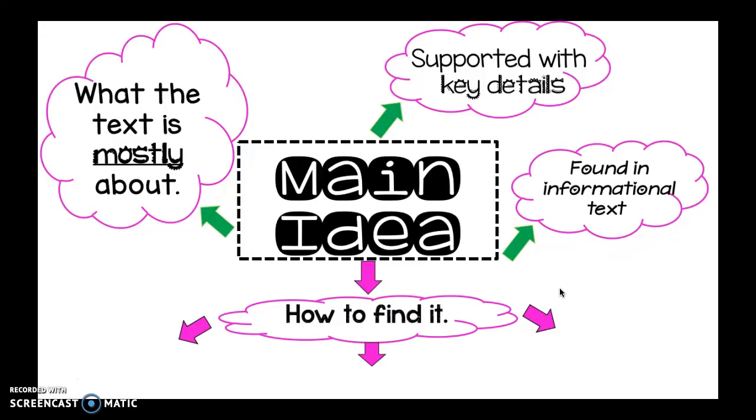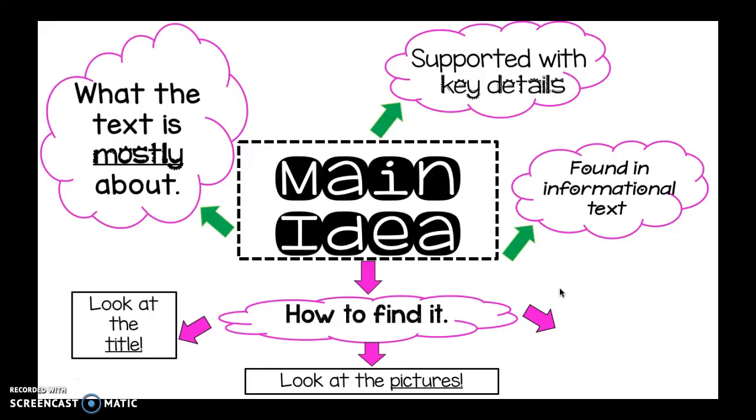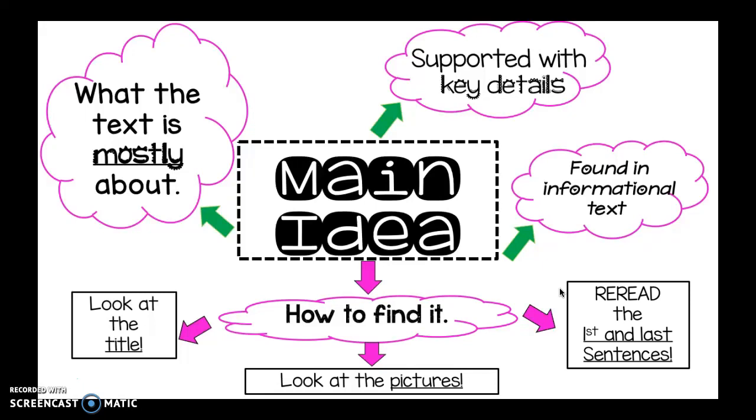But how do I find the main idea? I can look at the title, and that should give me some hints, some ideas. Looking at the pictures will also give me clues. And if I reread the first and last sentences, a lot of times I can get some good information there, especially the first sentence if I look in the beginning.